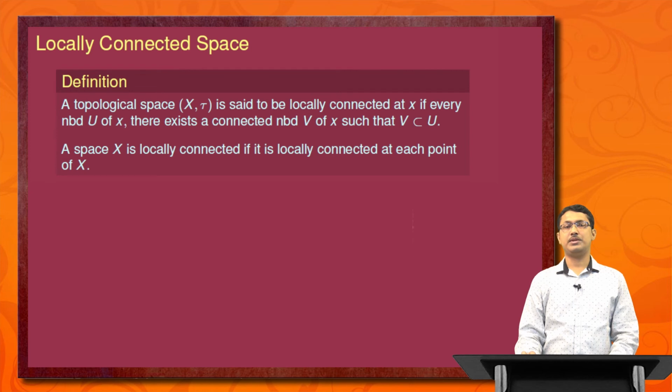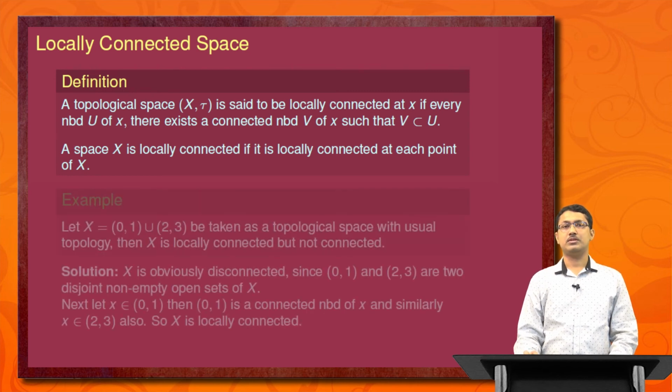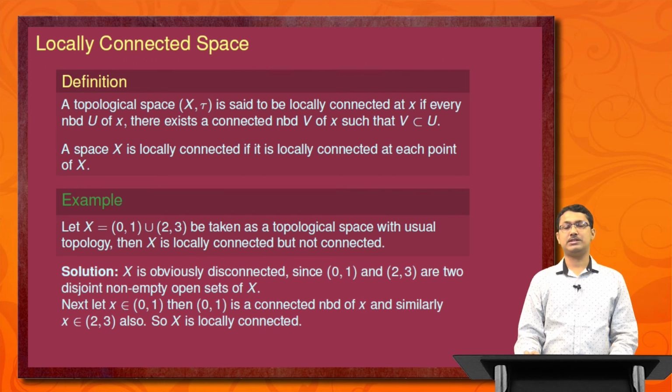Now we introduce the definition of a locally connected space. A topological space (X, tau) is said to be locally connected at x if for every neighborhood U of x there exists a connected neighborhood V of x such that V is a subset of U. A space X is locally connected if it is locally connected at each point of X. For example, we choose the set X equal to the open interval (0, 1) union (2, 3) taken as a topological space with the usual topology, and then X is locally connected but not connected.